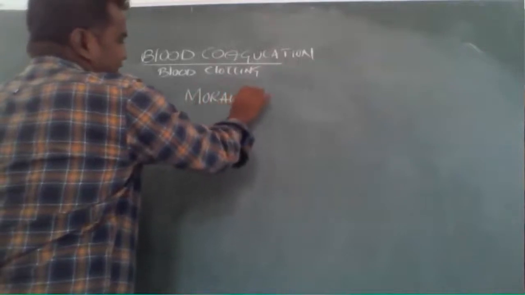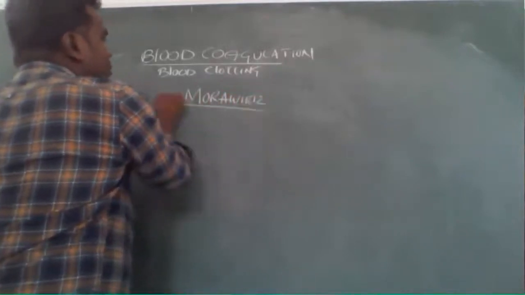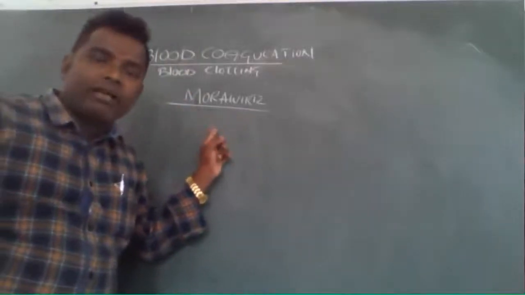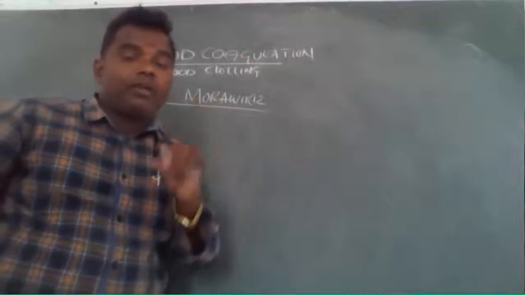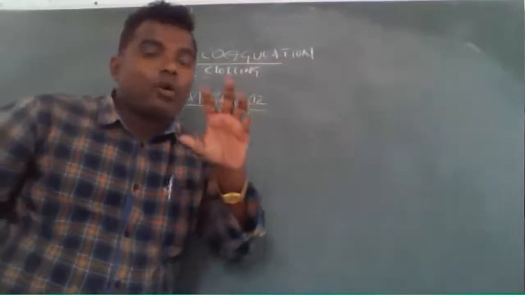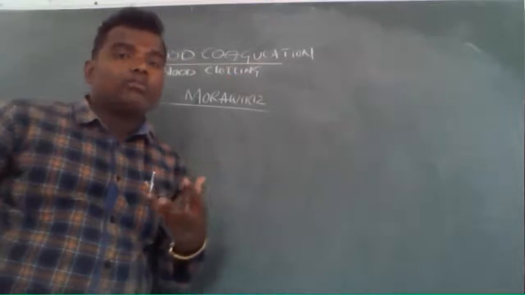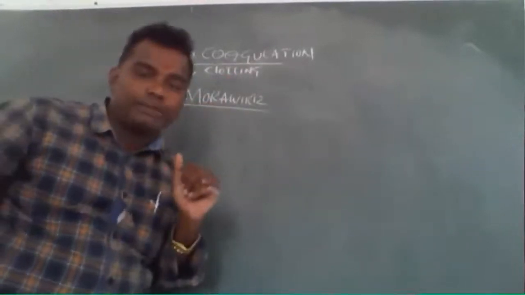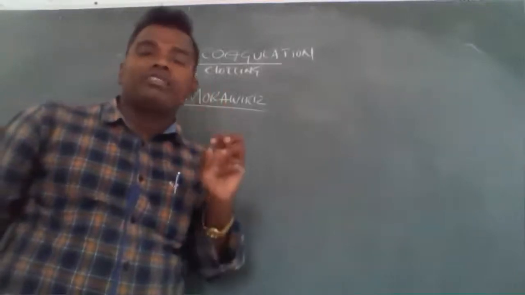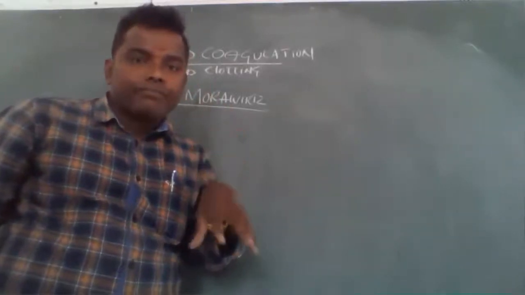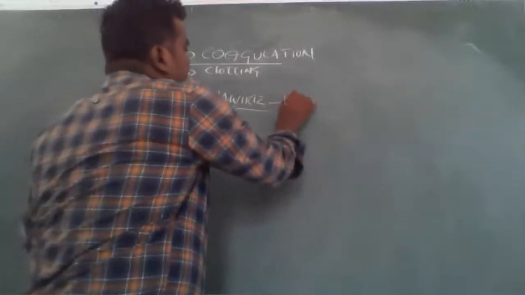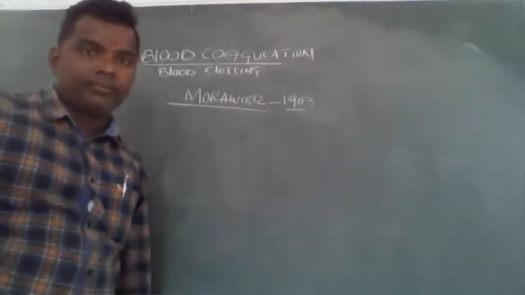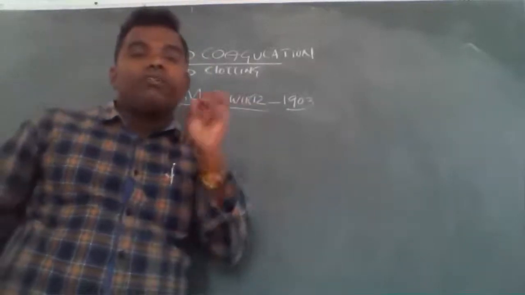Moravitch scientist. So the first time, this blood clotting mechanism, the blood coagulation process, was announced by the Moravitch scientist. In which year? 1903. So what is the mechanism involved here?